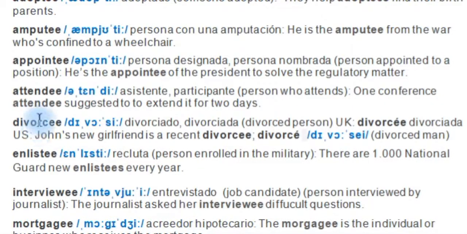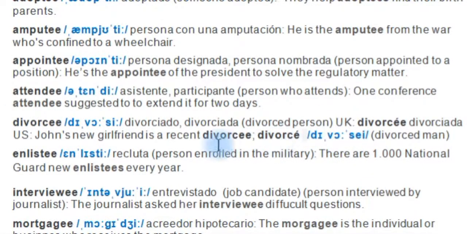Divorcee, divorciado, divorcee, someone who has divorced, a divorced person. Okay? And here, divorcee or divorcee, some people might pronounce in a different way. In the UK is for both a man and a woman.